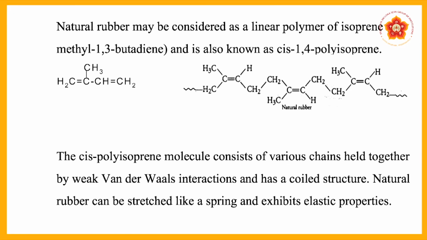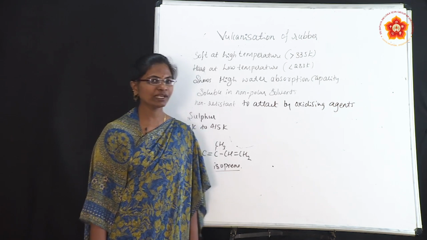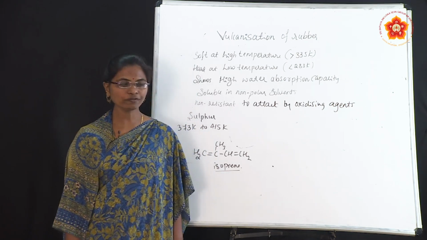As you can see, the structures of neoprene and natural rubber are CH2, C, CH3, CH, double bond CH2, and natural rubber is prepared from isoprene. It is a polyisoprene molecule consisting of various chains held together by weak van der Waals interactions, with a coiled structure. So natural rubber is structured like a spring and exhibits elastic properties. The next concept is the vulcanization of rubber.